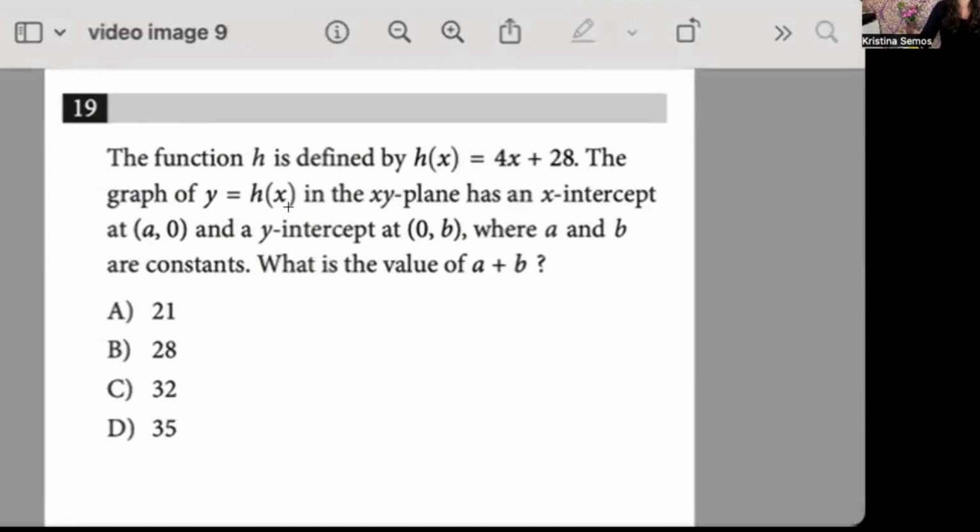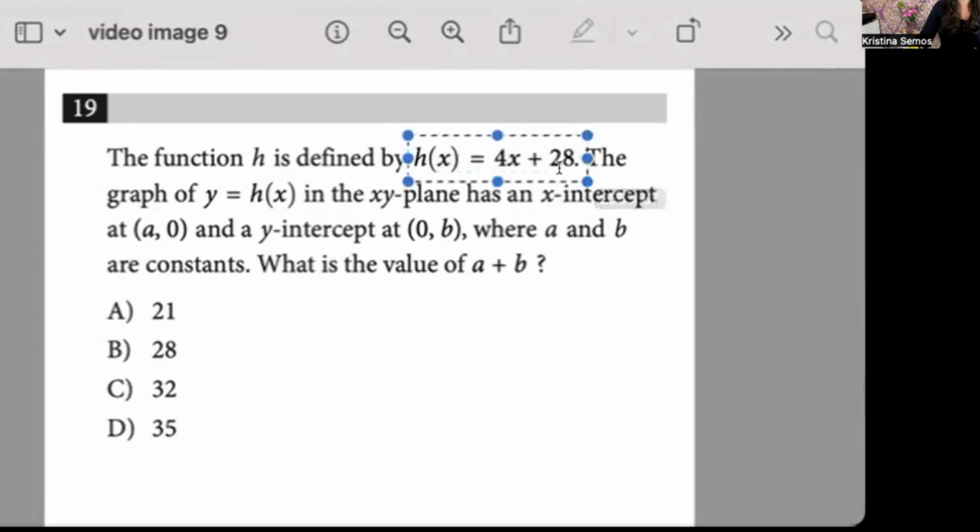Okay, the 9th thing that I think is going to show up on the October 5th SAT is a linear equation question that specifically asks you about the x or y intercepts. Okay, here is what that might look like. So this problem: the function h is defined by h of x equals 4x plus 24.